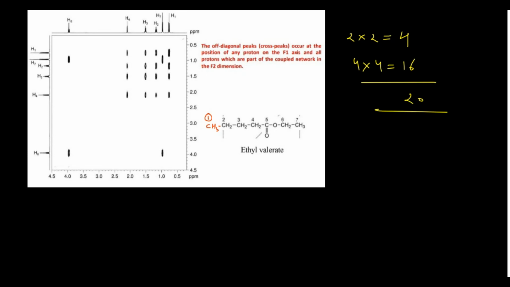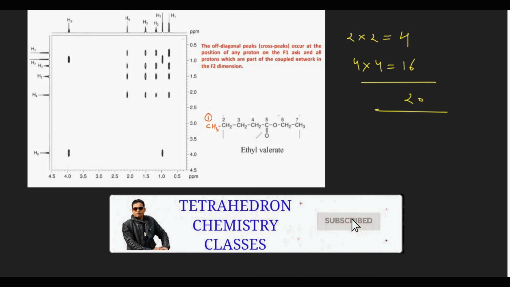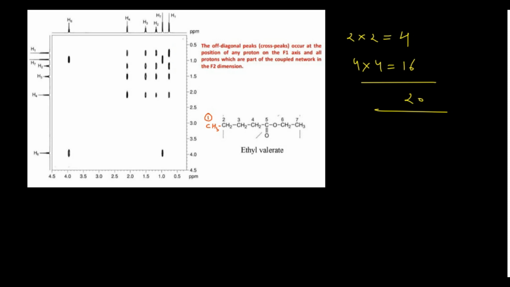You see, I am counting from here: 1, 2, 3, 4, 5, 6, 7, 8, 9, 10, 11, 12, 13, 14, 15, 16, 17, 18, 19, 20. So total 20 peaks are there. Now in this spectrum, they have already marked the types of the hydrogens. So this is your F1 domain, this is your F2 domain, or you can call it vice versa also. F2 F1 or F1 F2, it will not make any difference, especially when you are doing the interpretation.